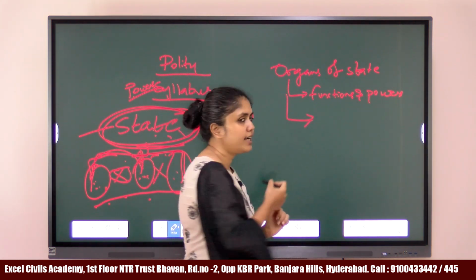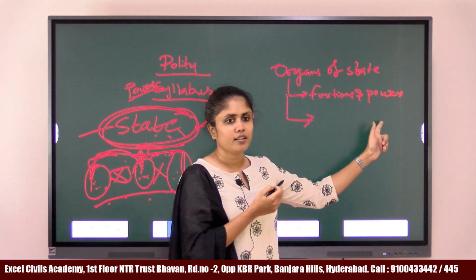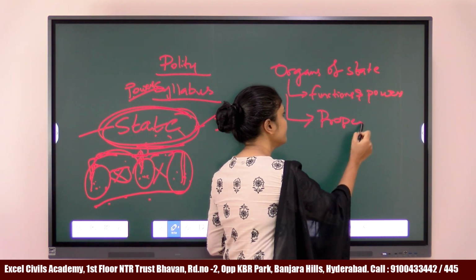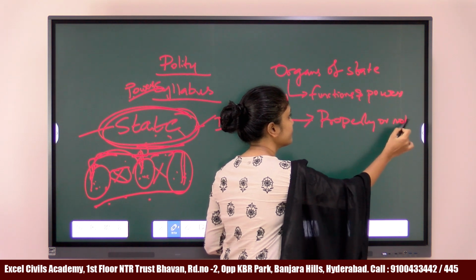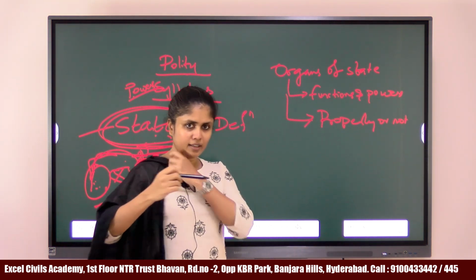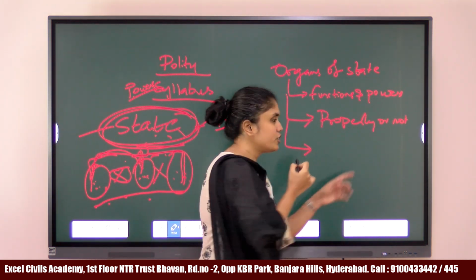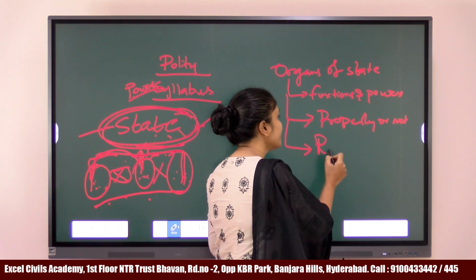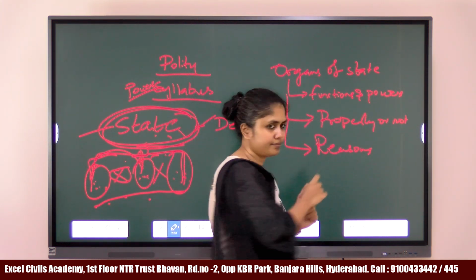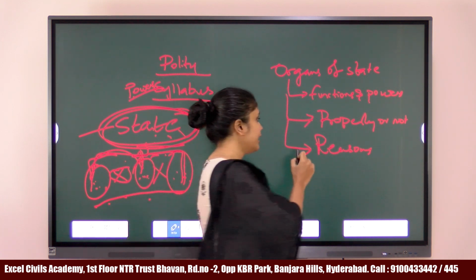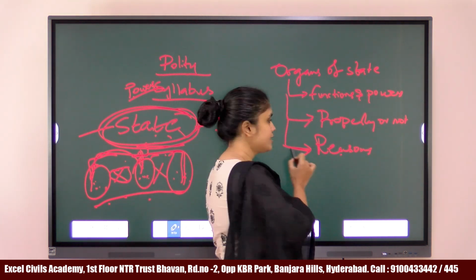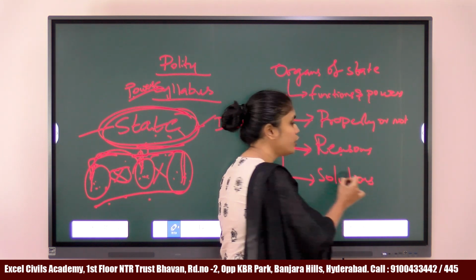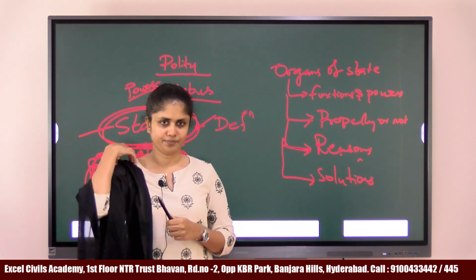We'll try to analyze whether each organ is doing its job properly or not. If it is not doing its job effectively, what are the reasons for it? Once we analyze the reasons, we'll also look at some solutions to solve these problems.